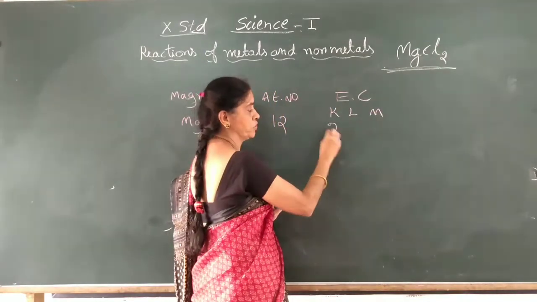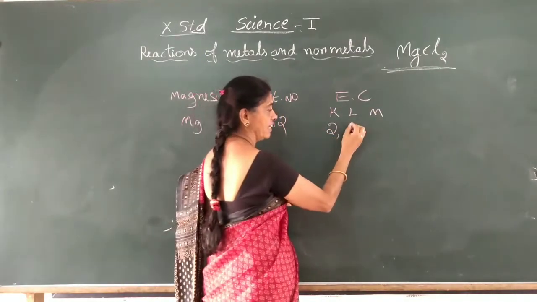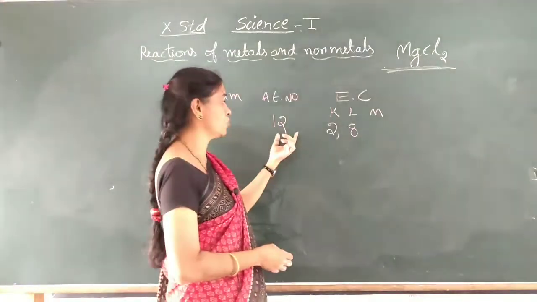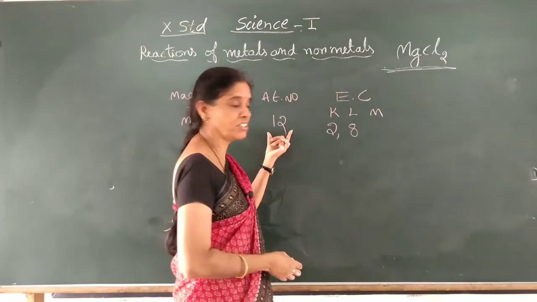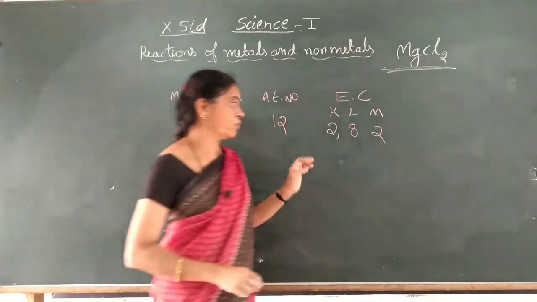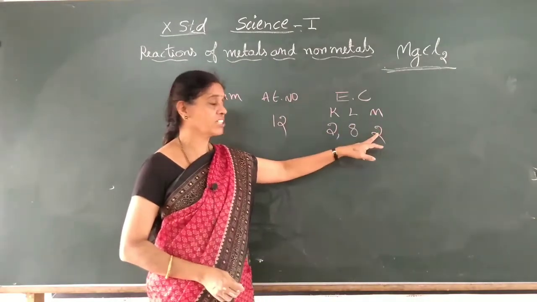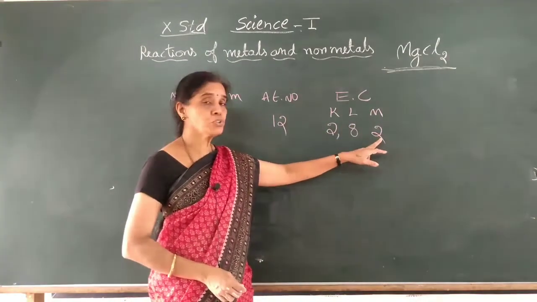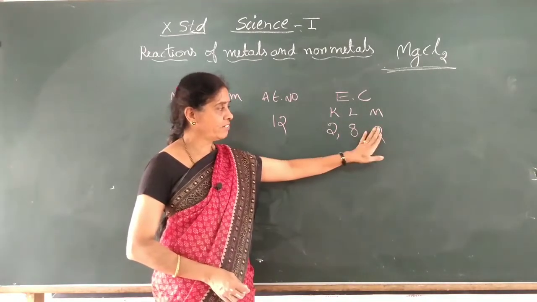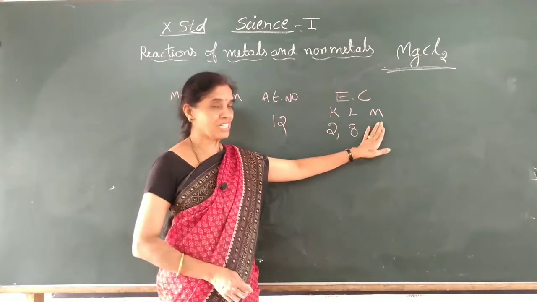K shell always 2, next L is 8 electrons, then 2 plus 8, 10, how much remaining? 2 more, 12, total number of electrons is 12. So if you see the valence shell, M shell here, we have 2 electrons.